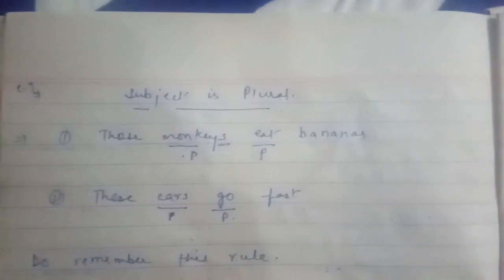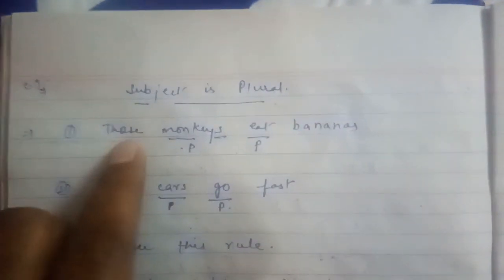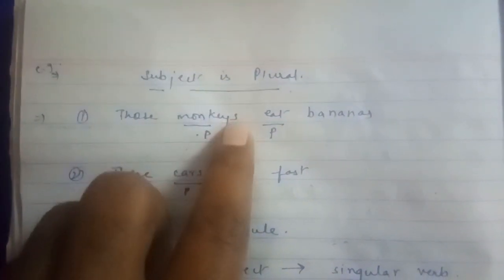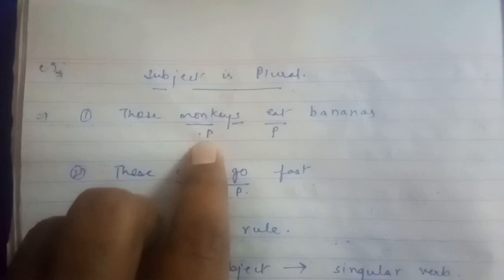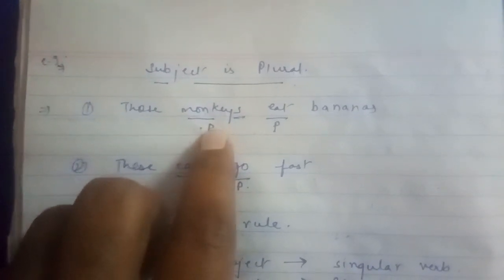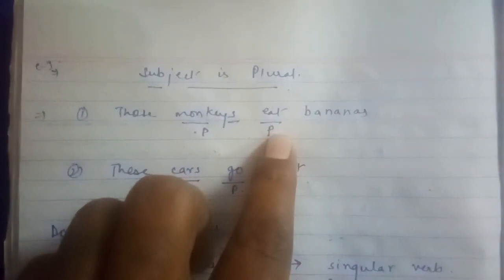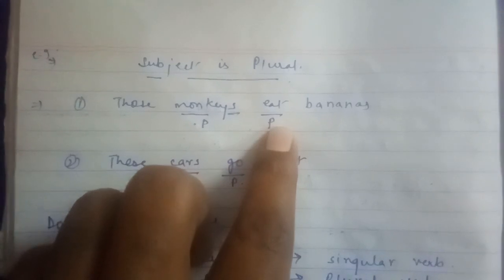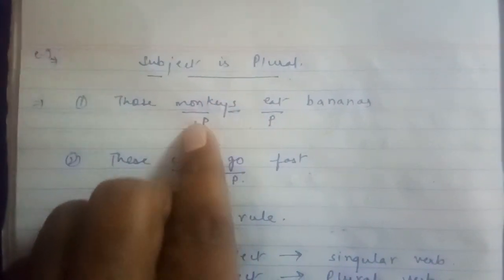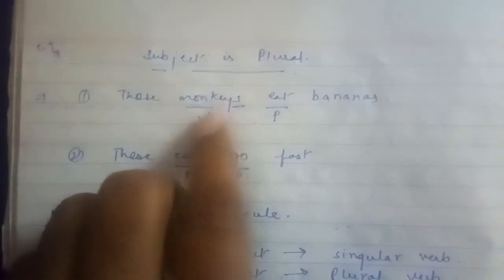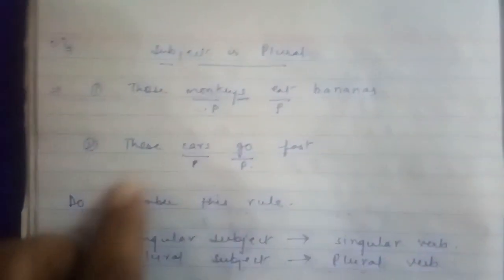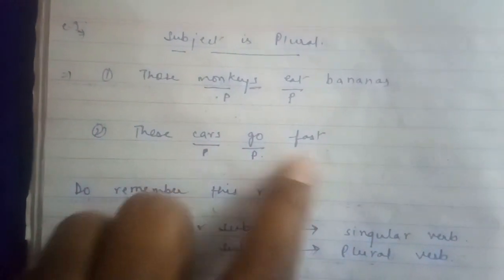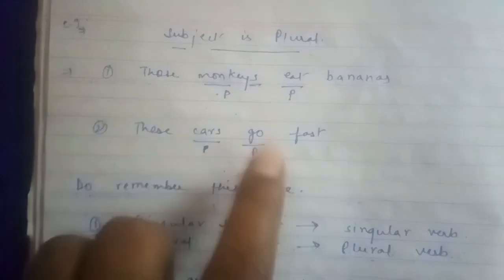Now what happens when the subject is plural? See, those monkeys eat bananas. So see, monkeys, S is there. So this noun is plural. So there is a plural subject, and as I have told you, that verb is always in the plural form. So monkeys, plural subject, eat, plural verb. These cars go fast. Cars, plural subject, and go, plural verb.